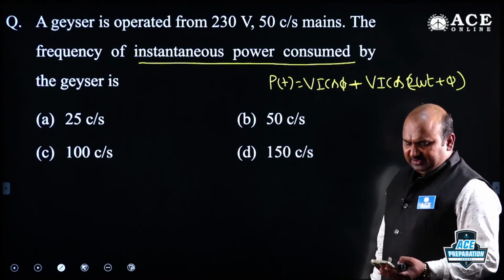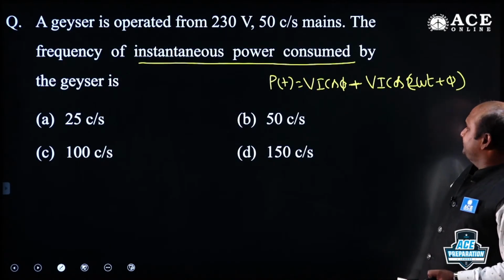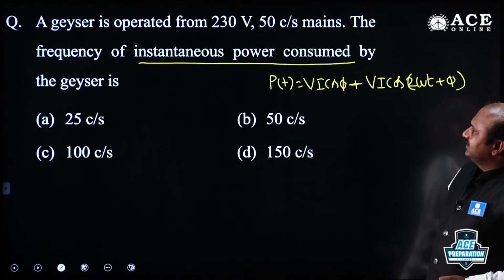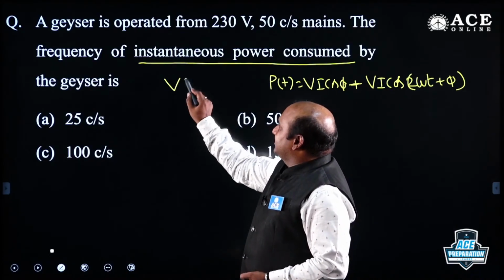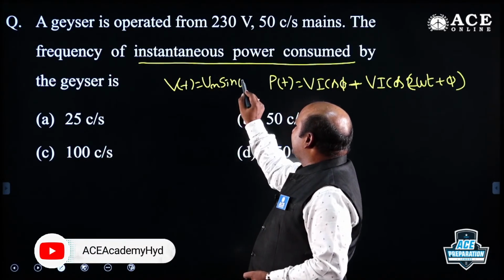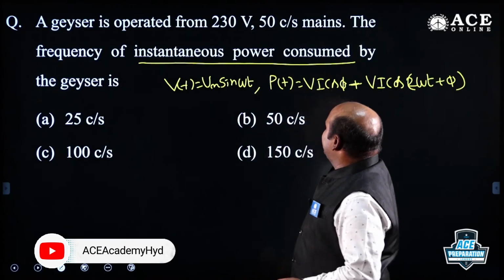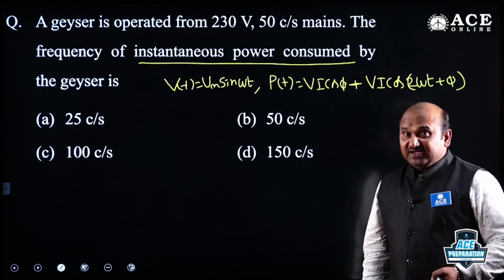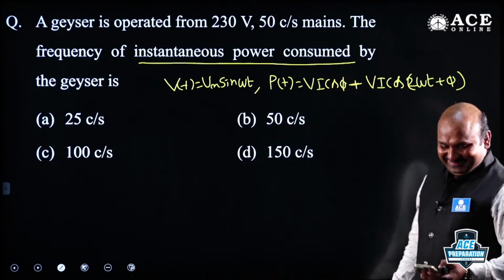If a geyser is operating with V of t equal to Vm sin omega t, tell me the operating frequency of instantaneous power.